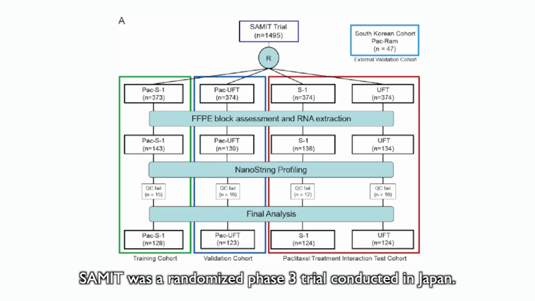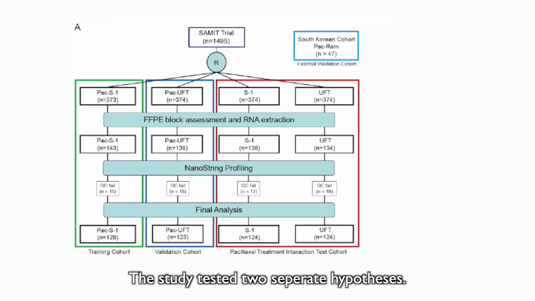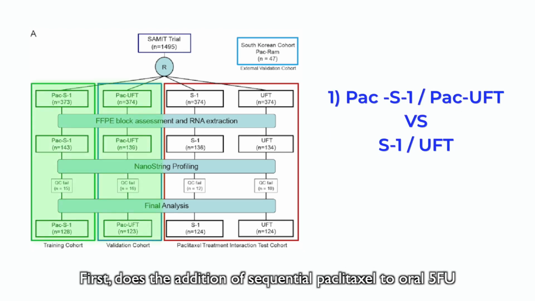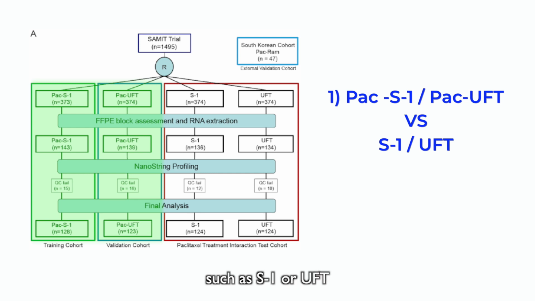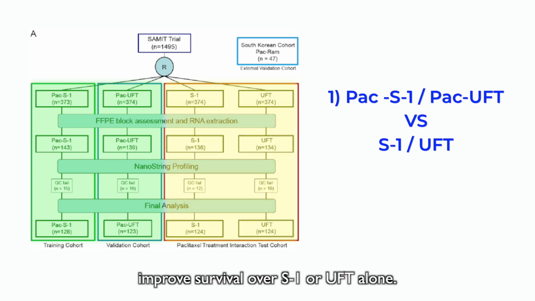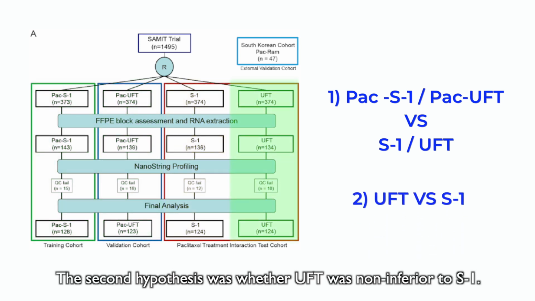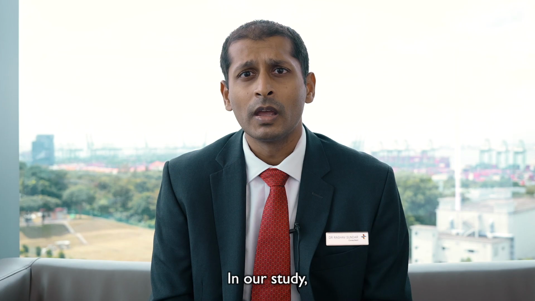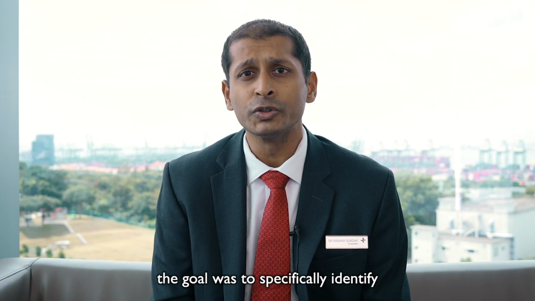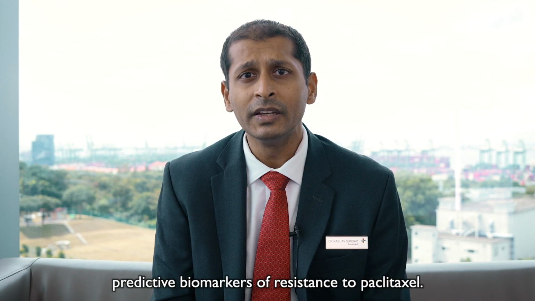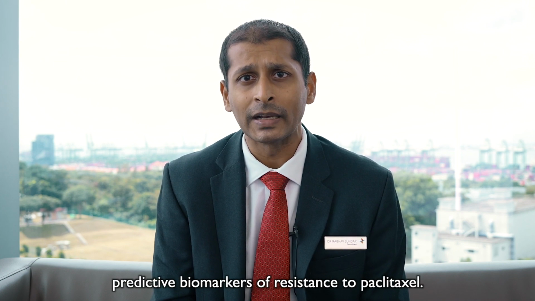SAMIT was a randomized phase 3 trial conducted in Japan. The study tested two separate hypotheses. First, does the addition of sequential paclitaxel to oral 5-FU, such as S1 or UFT, improve survival over S1 or UFT alone? The second hypothesis was whether UFT was non-inferior to S1. In our study, the goal was to specifically identify predictive biomarkers of resistance to paclitaxel.